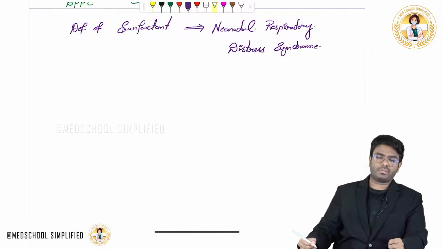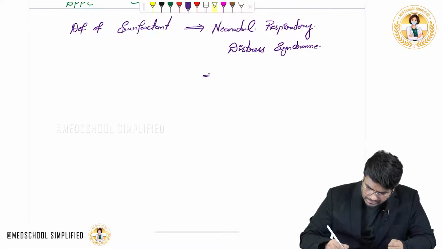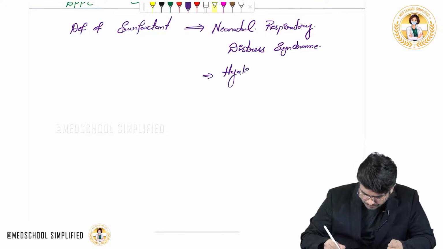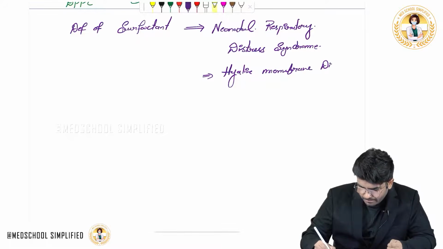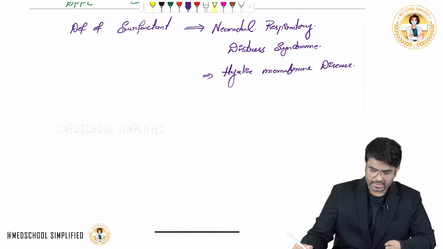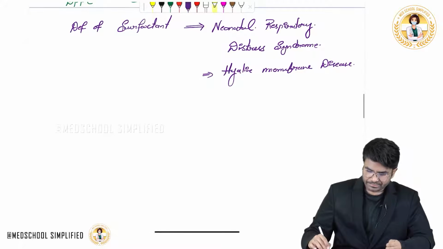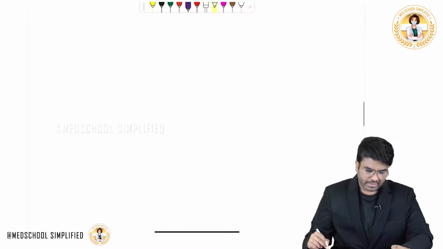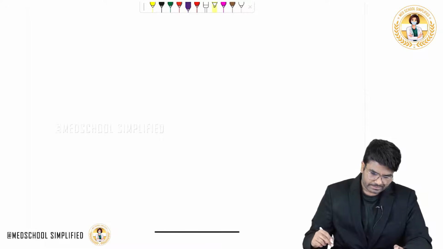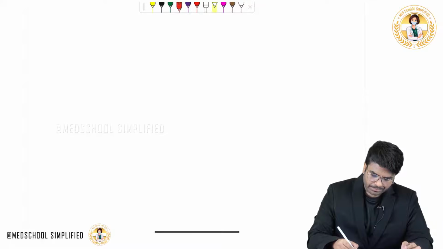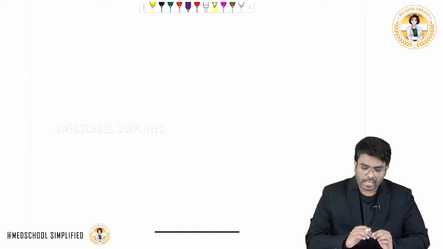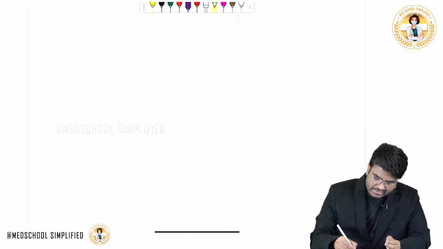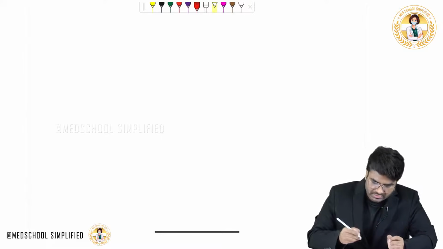Okay, neonatal respiratory distress syndrome is also called hyaline membrane disease. So deficiency of surfactant is going to cause NRDS, neonatal respiratory distress syndrome, also called the hyaline membrane disease. Now, both the major lipid and minor lipid of the surfactant are completed. Now, the third phospholipid which we have discussed is what? Phosphatidylserine, right? Before phosphatidylserine, let's discuss something called phosphatidylinositol.